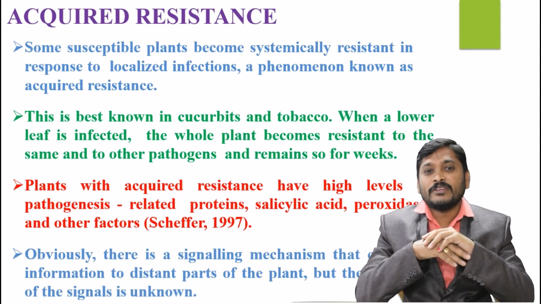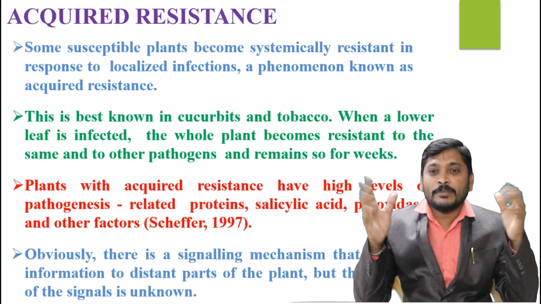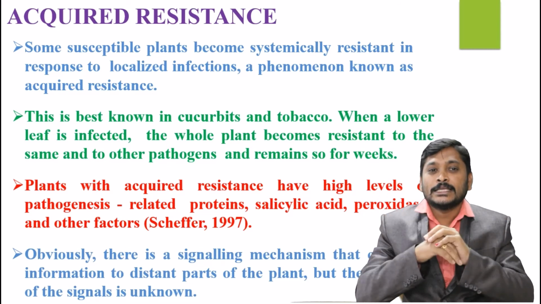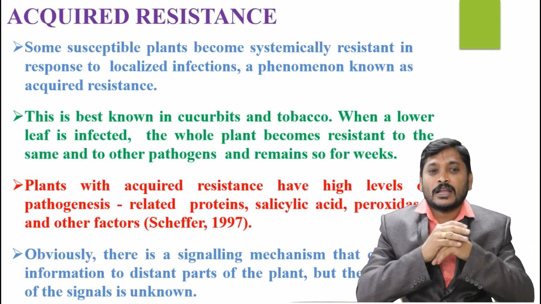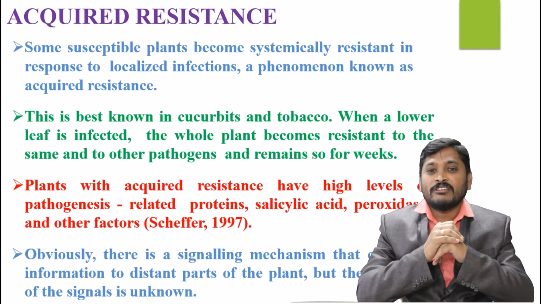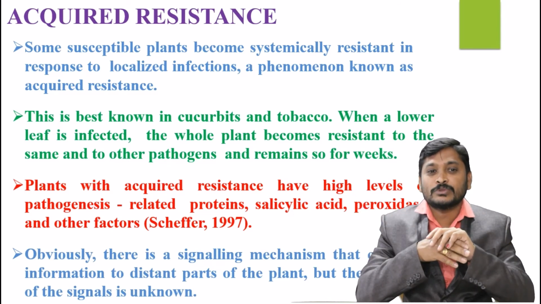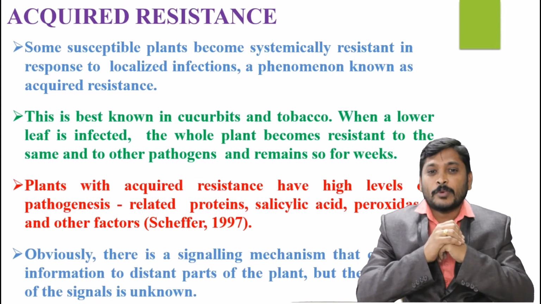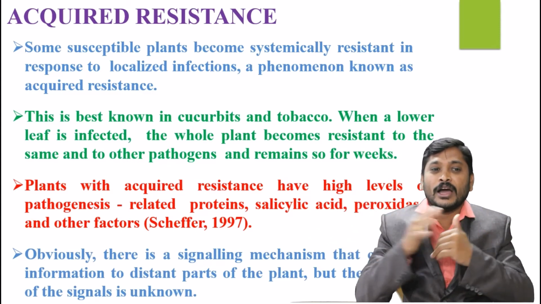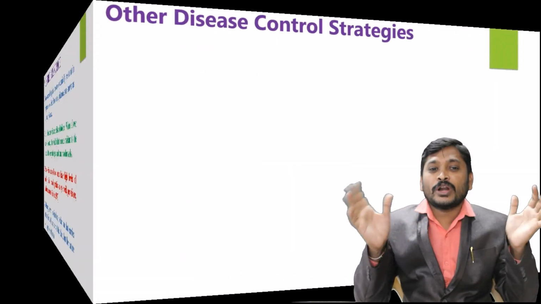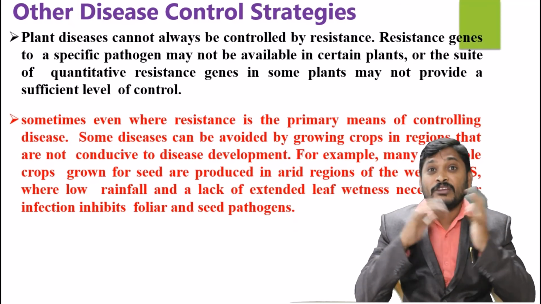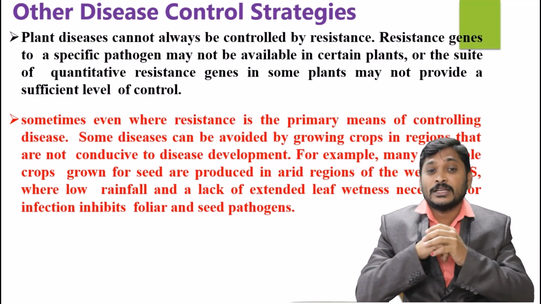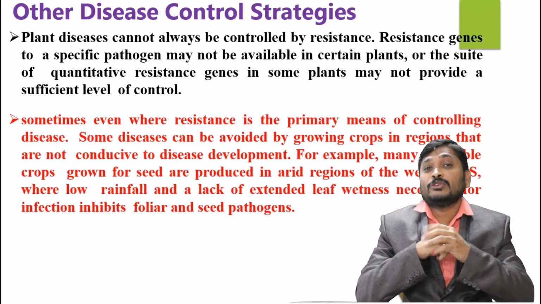Sometimes, even where resistance is the primary means of controlling disease, some diseases can be avoided by growing crops in regions that are not conducive to disease development. For example, many vegetable crops grown for seed are produced in arid regions in the western US, and in India also. Why? Because low rainfall and lack of external leaf wetness inhibit infection by foliar and seed-borne pathogens also.